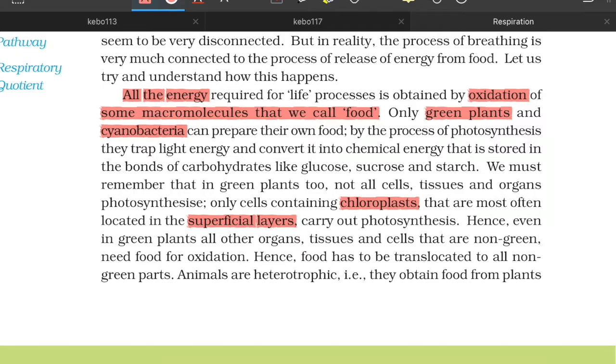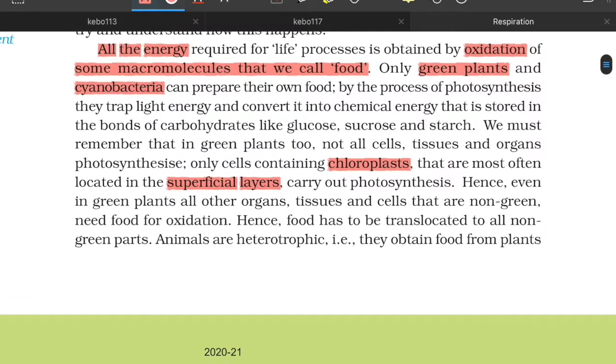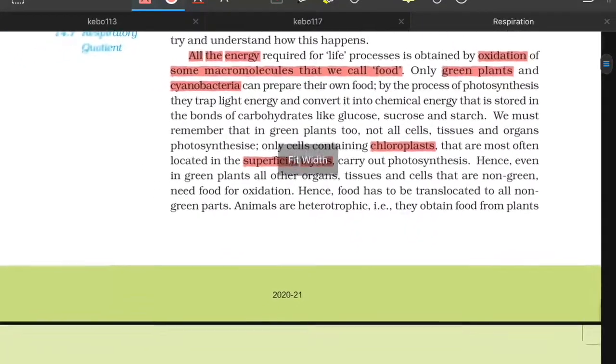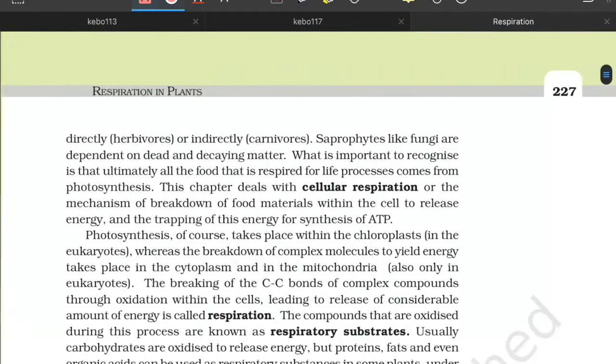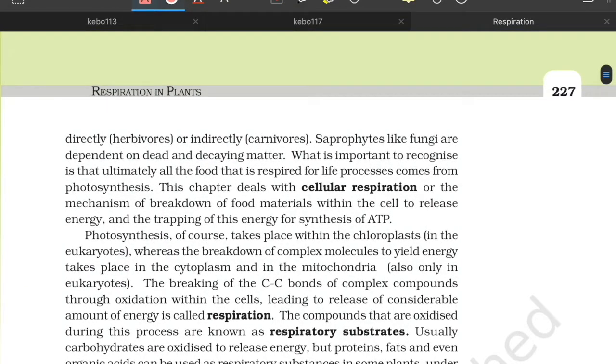Hence, even in green plants, all other organs and tissues that are non-green need food for oxidation. Hence, food has to be translocated to all non-green parts. Animals are heterotrophic, they obtain food from plants directly or indirectly, as herbivores and carnivores respectively. Saprophytes depend on dead and decaying matter. What is important to recognize is that ultimately all the food that is respired comes from photosynthesis.